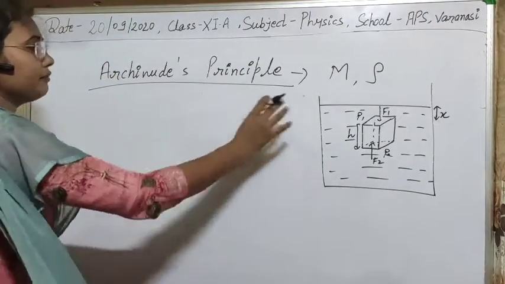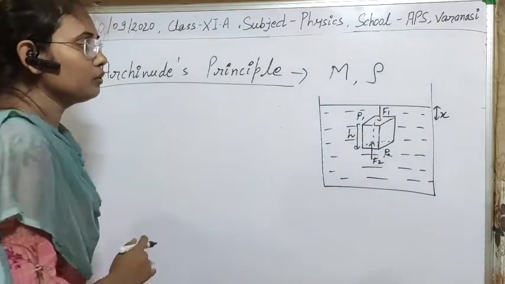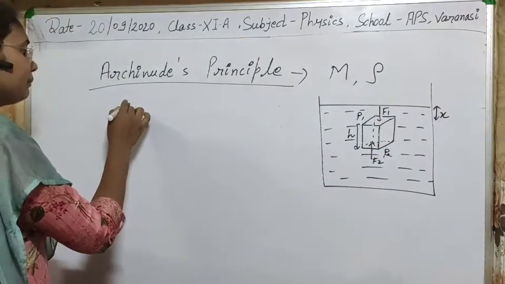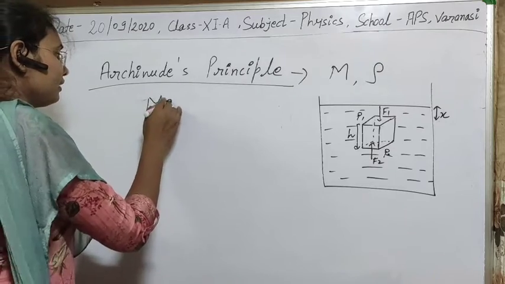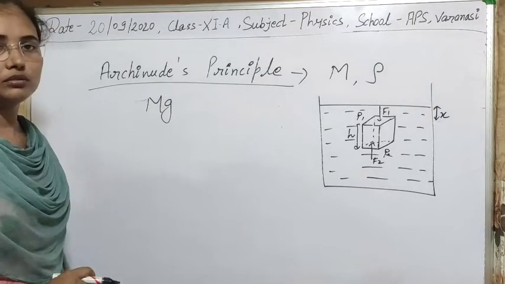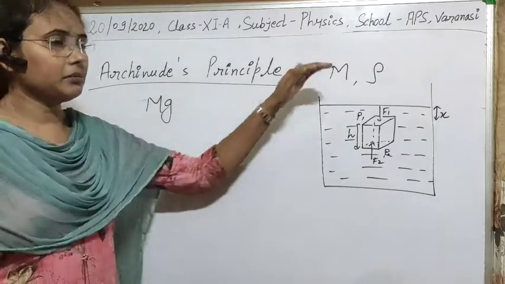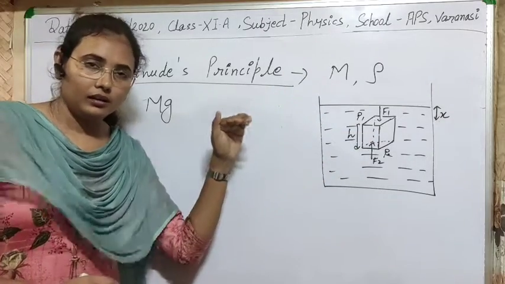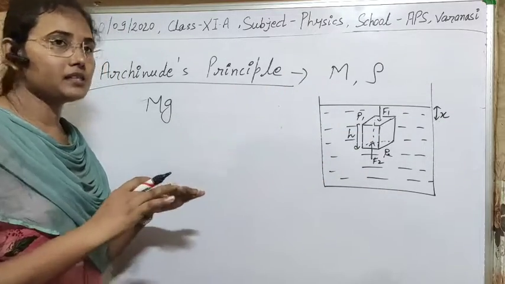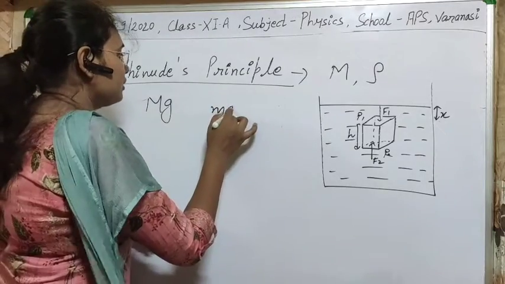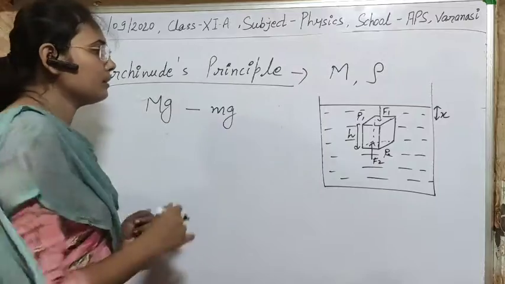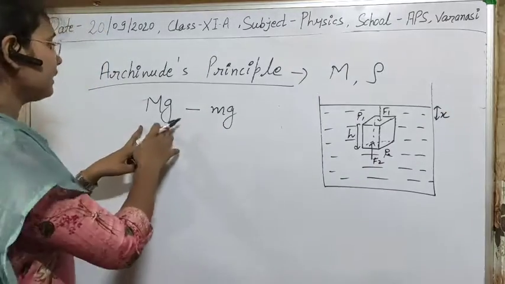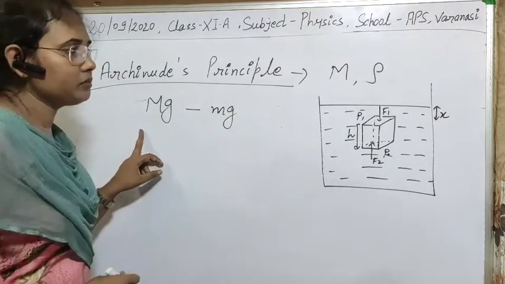As you know, if you calculate the true weight of this body, that will be capital M into G, and when it is immersed in the liquid, then definitely it displaces some amount, m into g. Then what will be the change in its weight? Then that will be M into G minus mg.